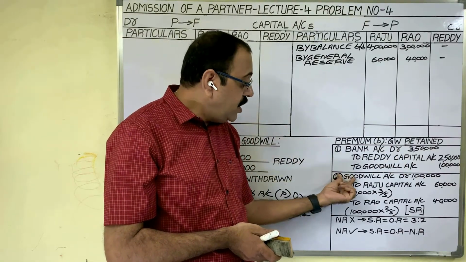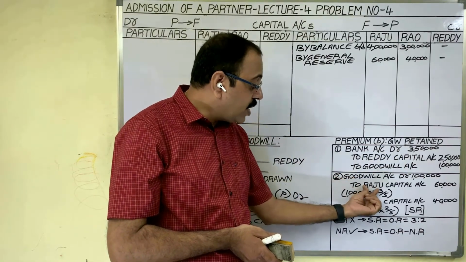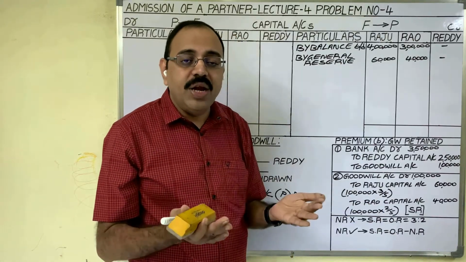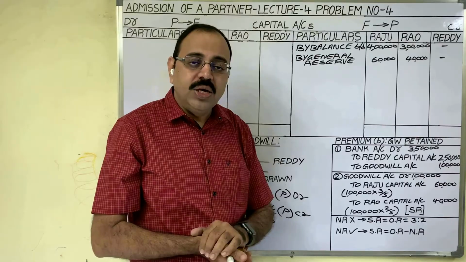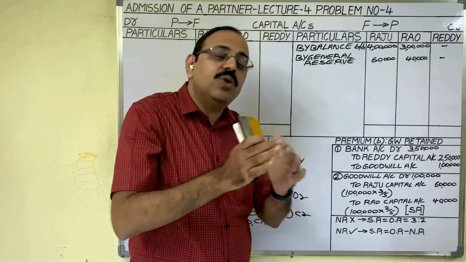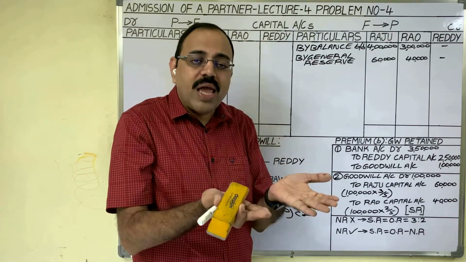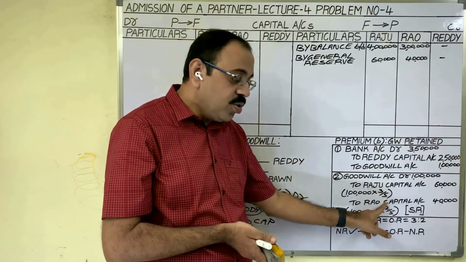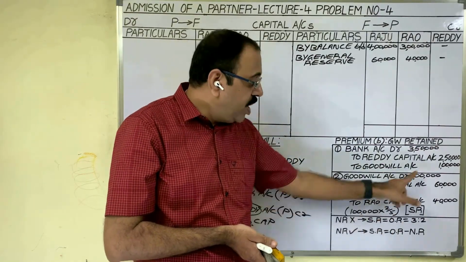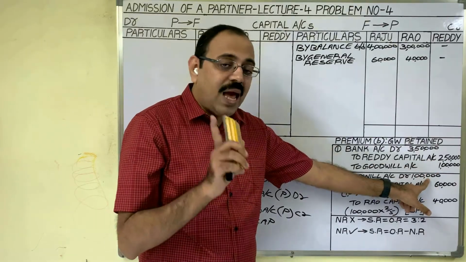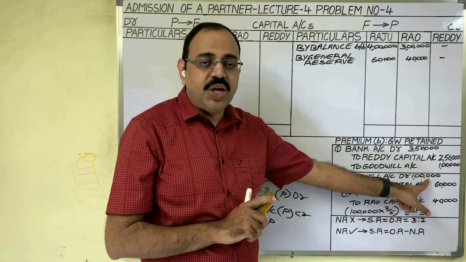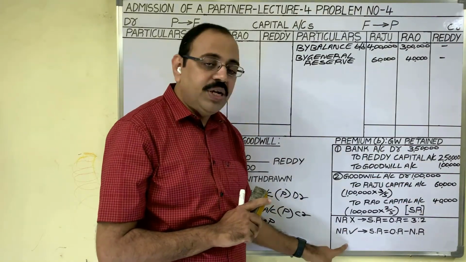And we are adding these goodwill amounts to old partners' capital accounts. Capital is a liability, it shows a credit balance. Now goodwill also you are adding to this capital. So liability increases further. Therefore, capitals are to be credited. Goodwill amount of 1 lakh rupees, in sacrificing ratio we have to distribute now. Related to sacrificing ratio, remember this point.